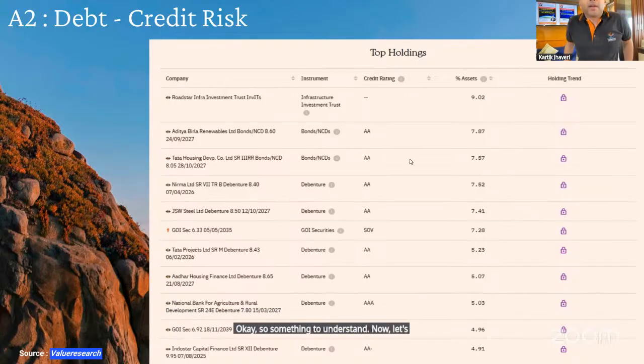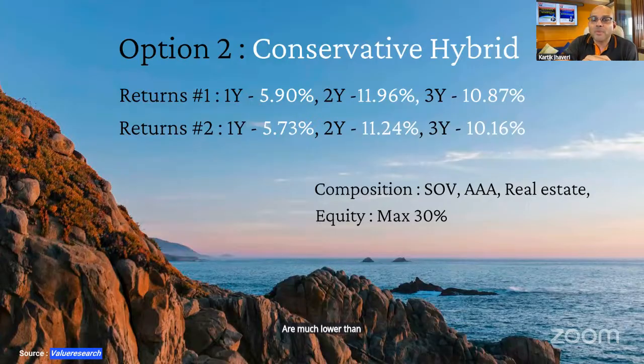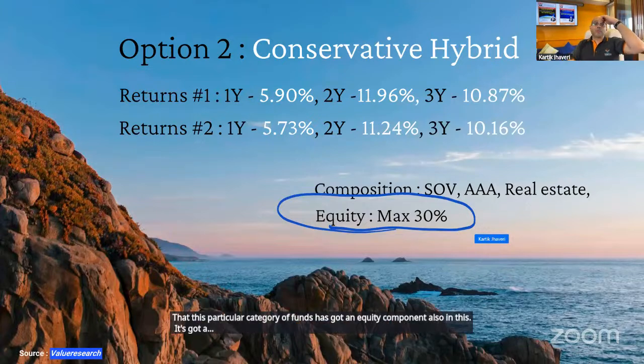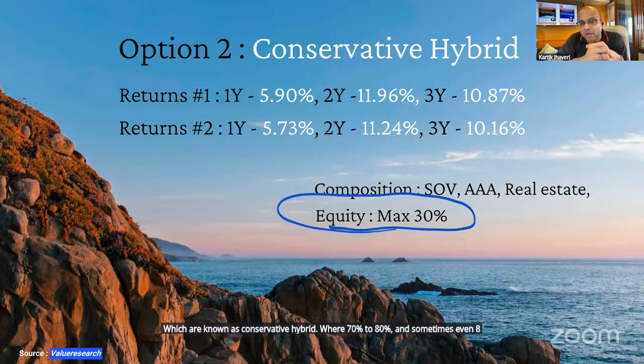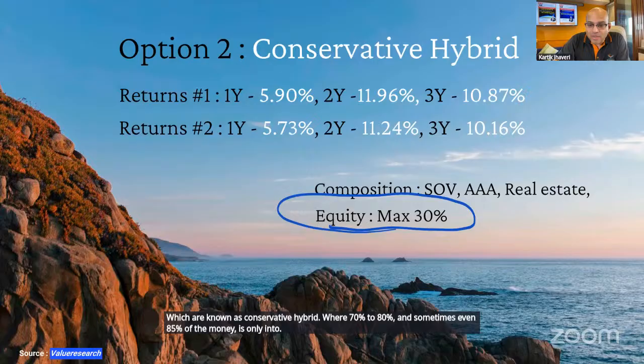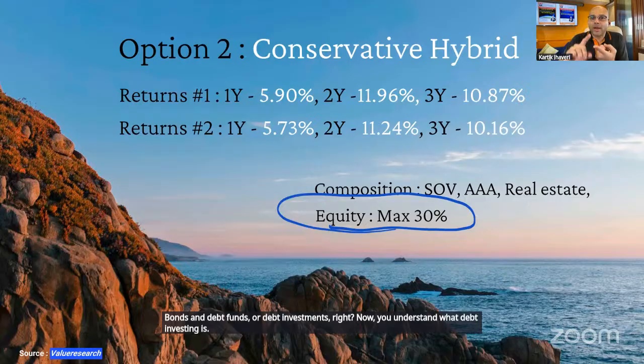Now let's move to the next category. Now, here see what happens in this category. As you saw, now the returns are much lower than the one with zero risk. And you might actually start wondering that this particular category of funds has got an equity component also in this. It's got equity. So now what happens is there are these debt funds which are known as conservative hybrid, where 70 to 80% and sometimes even 85% of the money is only into bonds and debt funds or debt investments, right? Now you understand what debt investing is.